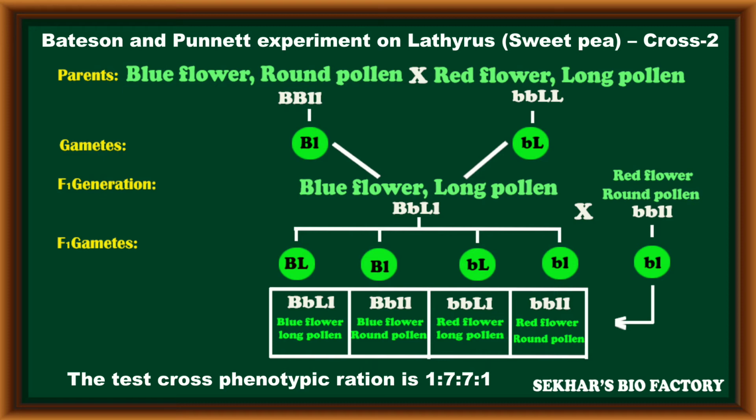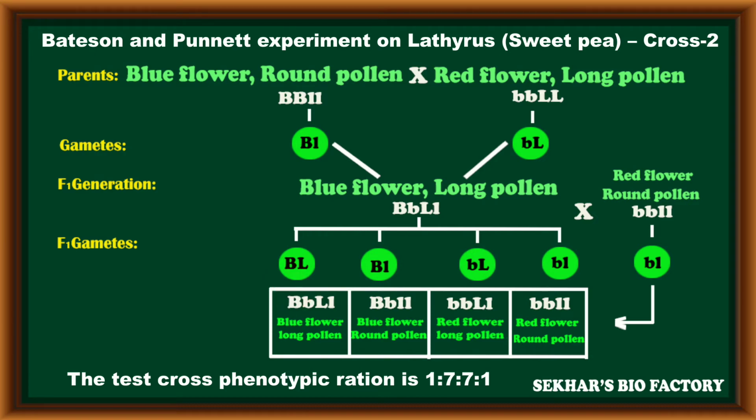Why? Because the parental characters are blue flowers with round pollen and red flowers with long pollen. These are the actual parental combinations. In this test cross, compared to the non-parental combinations, the parental combinations like blue flower, round pollen, and red flower, long pollen are greater in number.